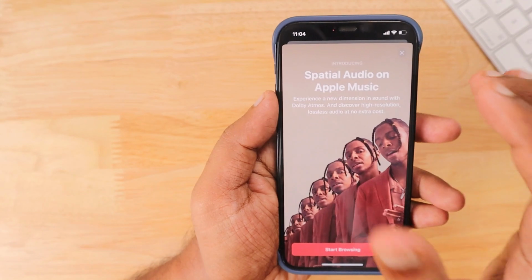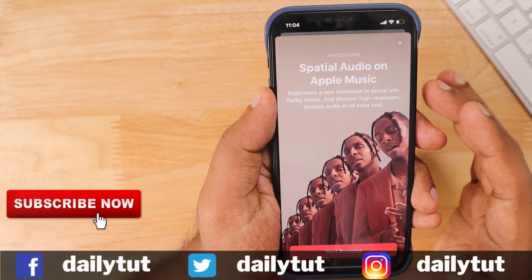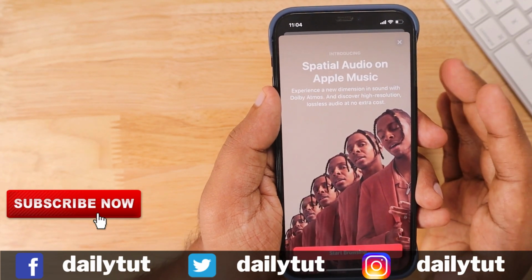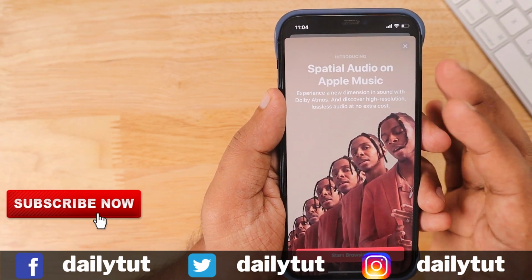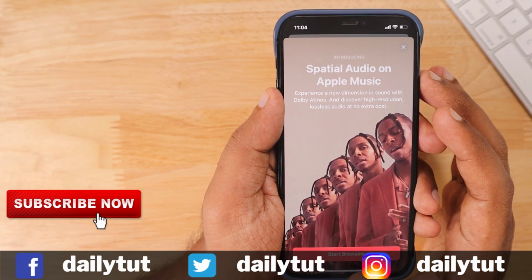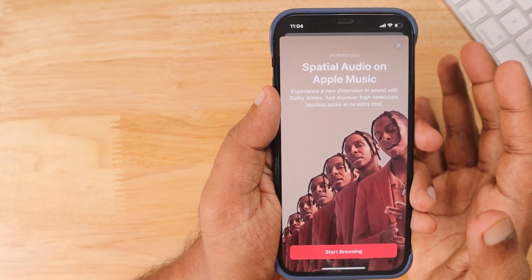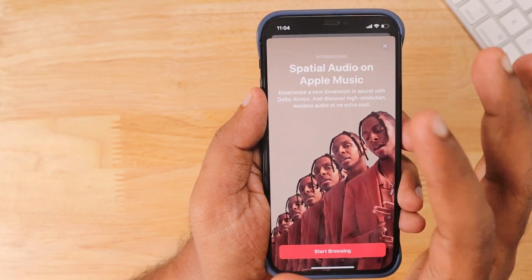In this episode, we are going to see why spatial audio with Dolby Atmos and lossless audio feature is not available in your iPhone, iPad and Mac computer, and with a few easy to follow troubleshooting steps, we are going to activate that feature, if it is officially released in your country and your friends and family members are using it, only you are kind of left out to use this particular feature.